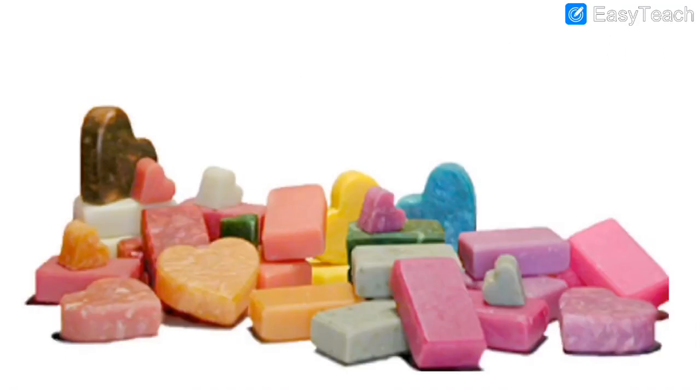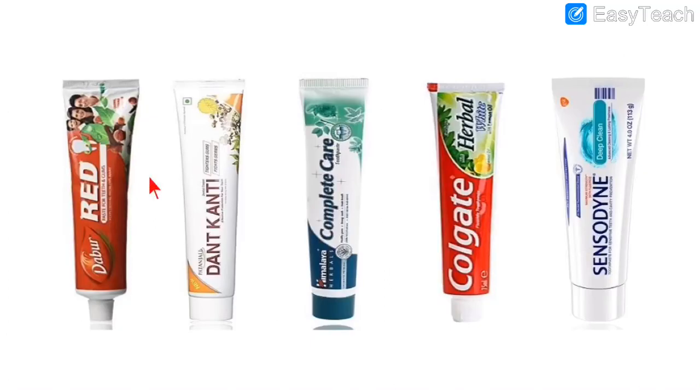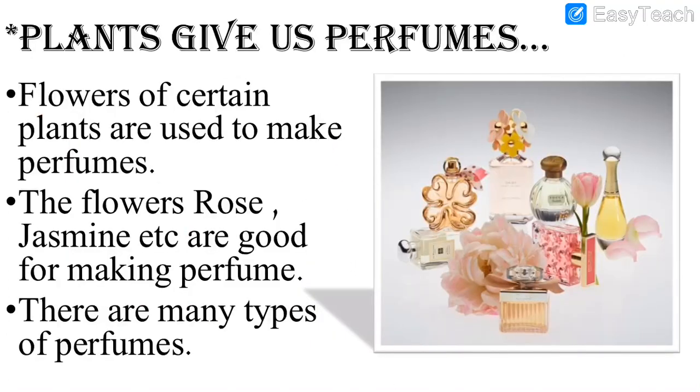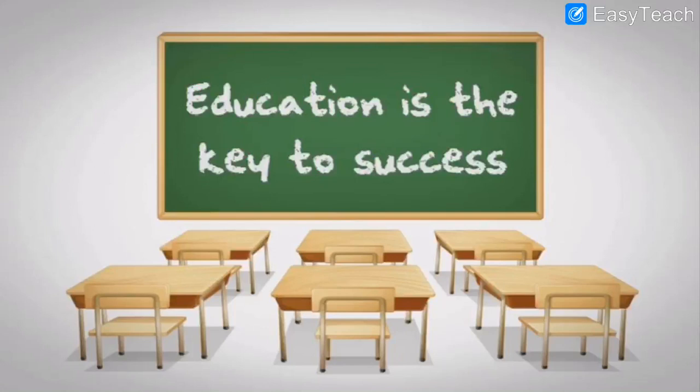Then we also learned that plants give us soaps. There are many types of soaps of many shapes and sizes. Then we also learned plants give us toothpaste. There are different brands of toothpaste as you can see, and plants also give us perfumes. There are many different categories of perfumes, and very different flowers are of different smell. We get very pleasant smelling perfumes from plants.